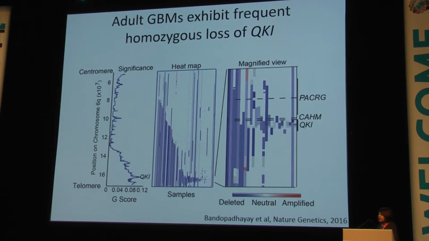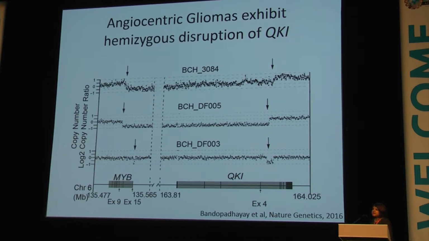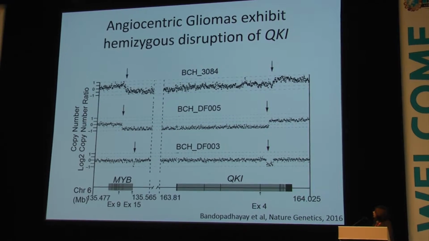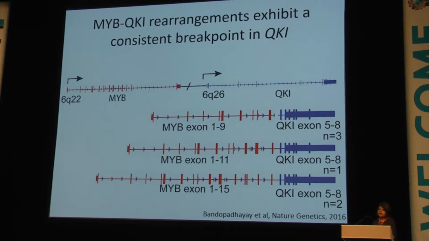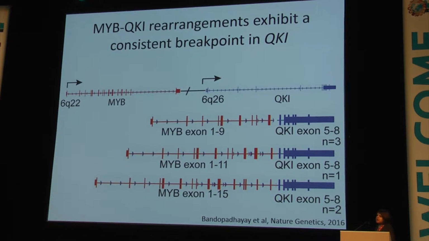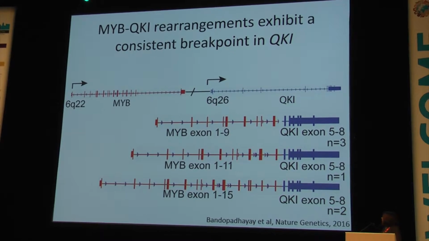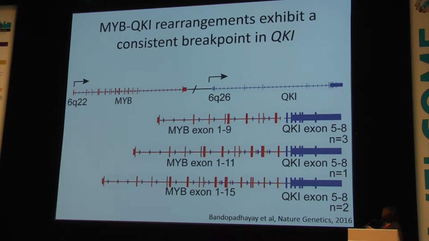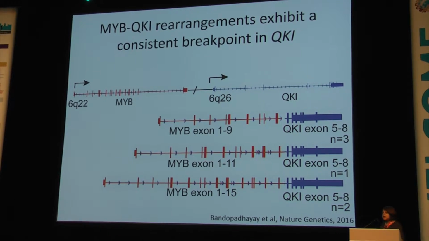While adult GBMs have a homozygous deletion of QKI, we observed a hemizygous alteration of MYB-QKI in the angiocentrics. So here is whole genome sequencing from 3 tumors, and you can see the MYB and QKI locus, and you can see loss of 1 copy, suggesting that these rearrangements have 1 intact allele and 1 rearranged. All of the rearrangements that we observed had the common pattern that the 5' end of MYB was retained, there was truncation of MYB, and we observed a consistent breakpoint in QKI. QKI is an RNA binding protein, and all of the rearrangements were intronic between exon 4 and 5 and were predicted to be a loss of function for QKI.